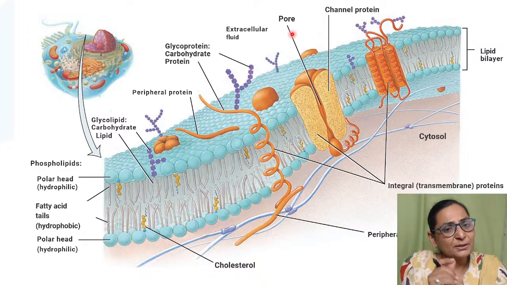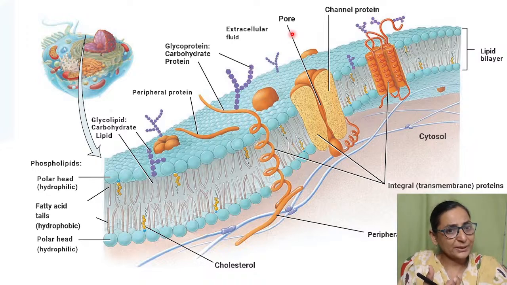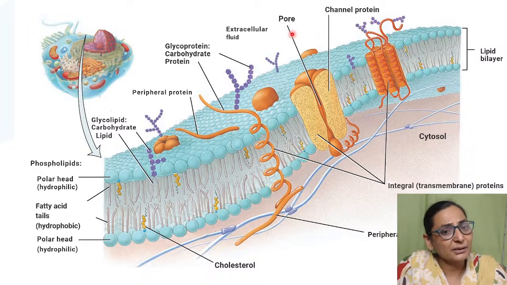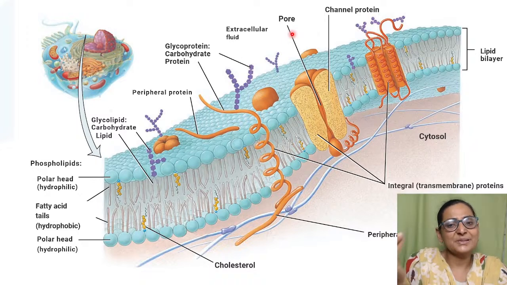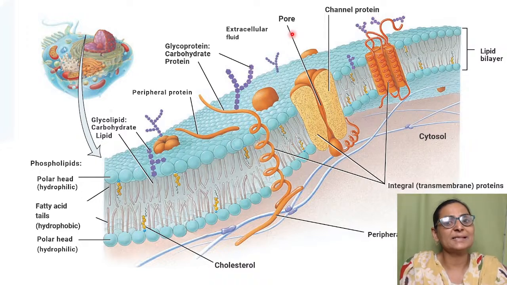RBC has got a very specific peripheral protein that is called spectrin. Okay, spectrin, very important, ankyrin, very important, peripheral proteins which are important for the shape and the structural integrity of the RBC. ठीक है? And all the carriers, the enzymes, through which the diffusion takes place, the facilitated diffusion, the pump, the pores, they are all examples of integral proteins, right?